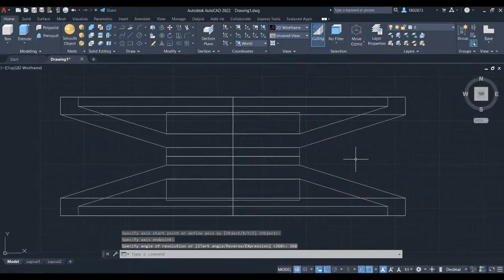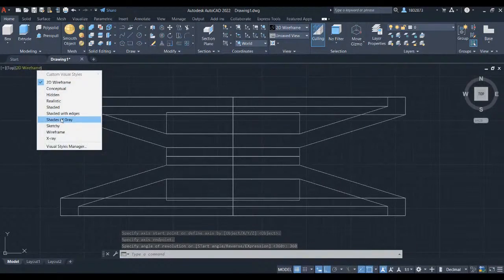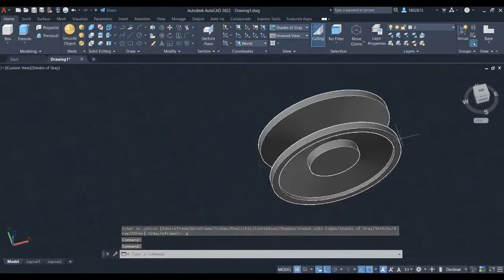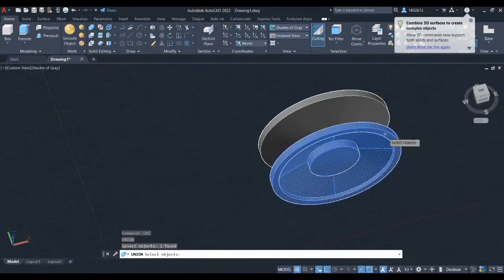Let's change the view into shades of gray. Let's combine the two objects. Press Uni for union command and press enter. Select the two objects and press enter.